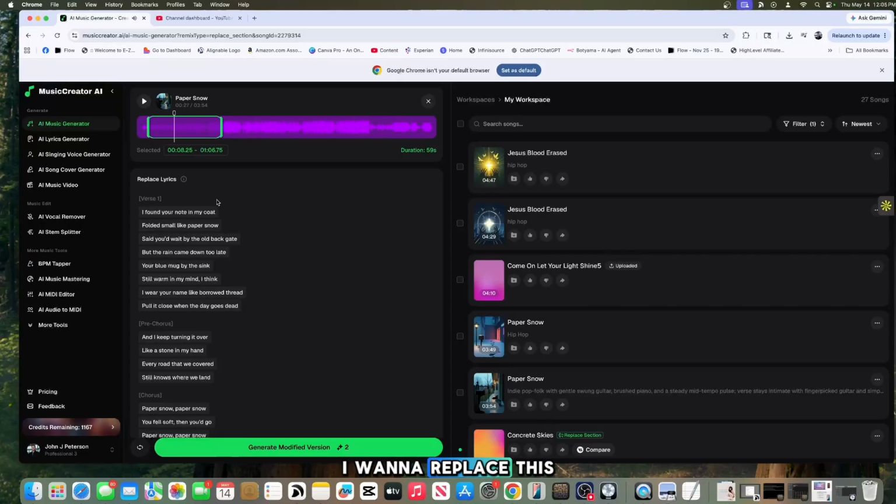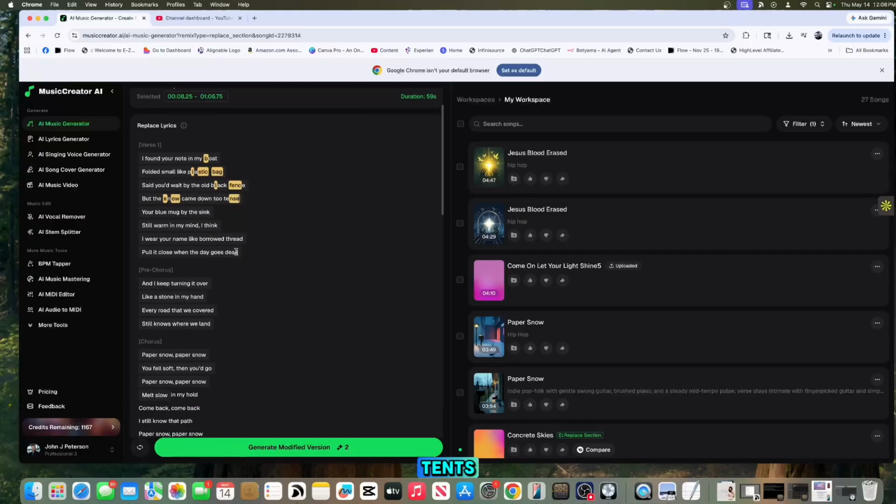Okay, so let's say I want to replace this right here where it says coat, and then I found your note in my boat, folded small like a plastic bag. Said you'd wait by the old black fence, but the rain. And let's say snow, because it is called paper snow. Let's change this to snow. Came down, and let's say 2/10.